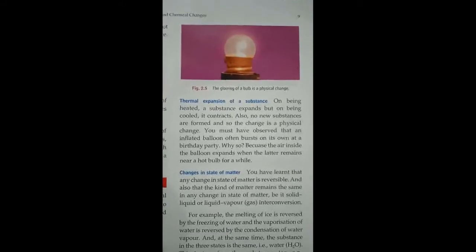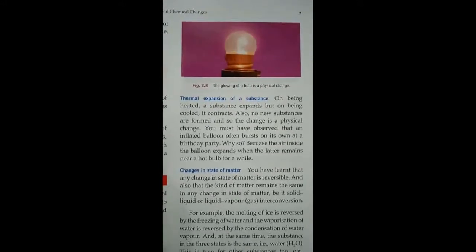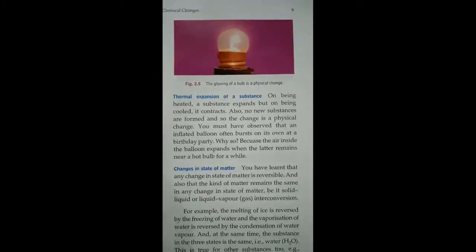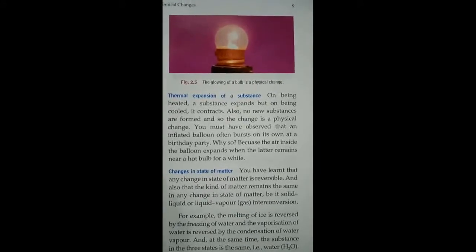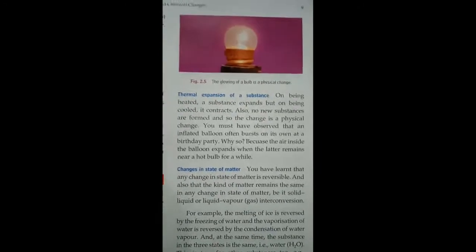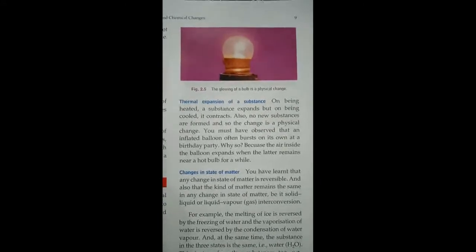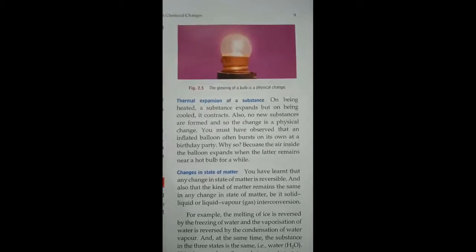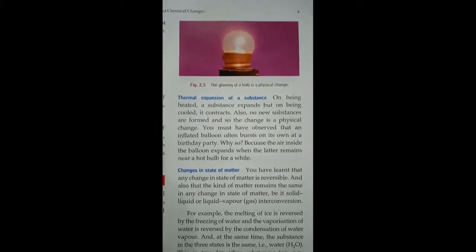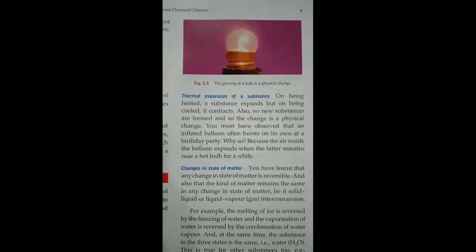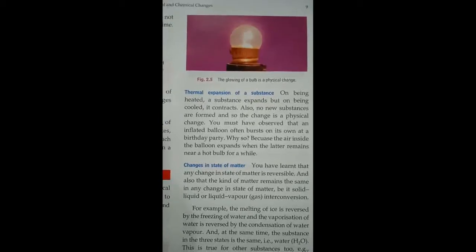When on heating, a substance expands. Okay, so on being heated, a substance expands, it increases in size, but as soon as it is cooled, it contracts and comes back to its original size. So what is happening in thermal expansion? There is no new substance formed, okay, and you can reverse it. So this is a physical change.